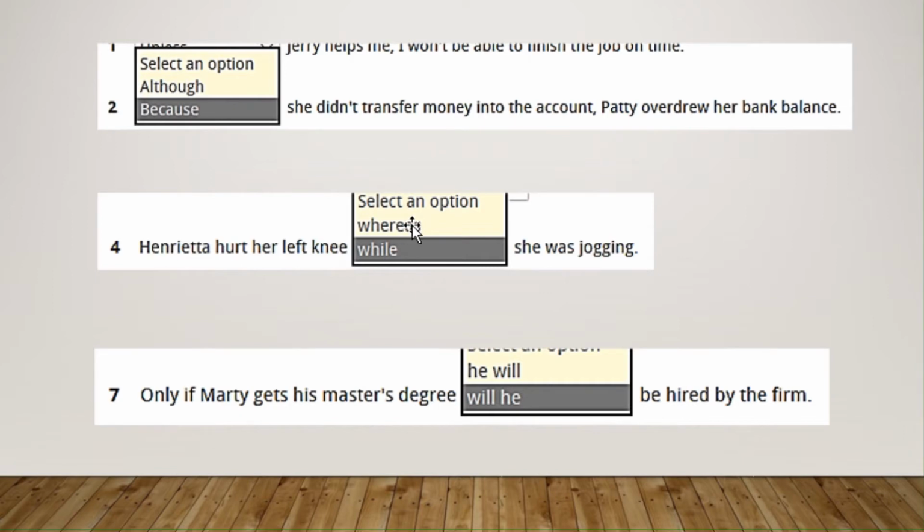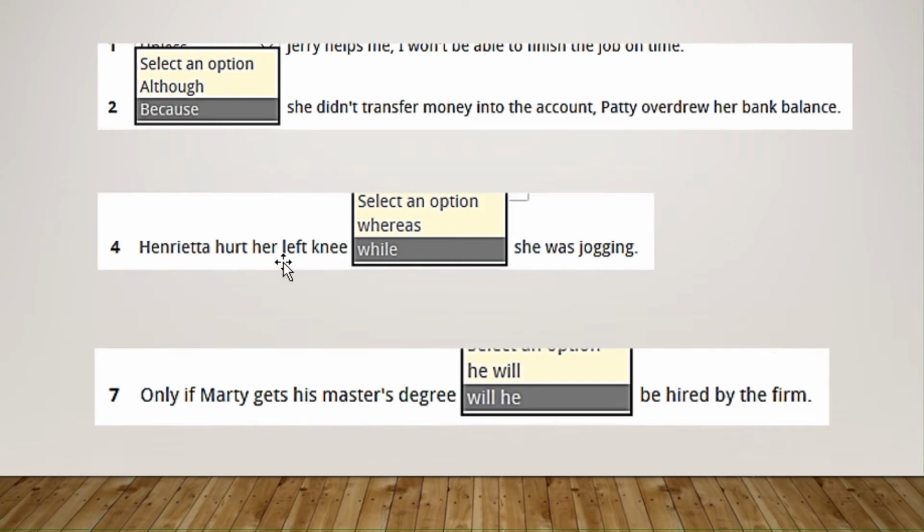In this one, if you remember what I told you, whereas and while were both used to show contrast, the same as although and though and even though, right? In this case, if you analyze the sentence, Henrietta hurt her left knee, she was jogging.